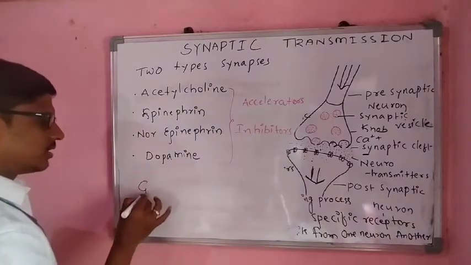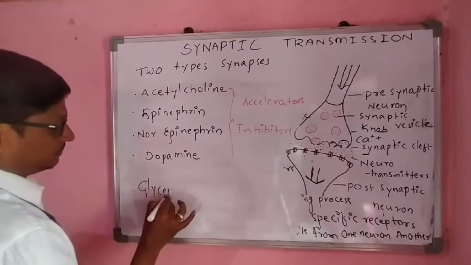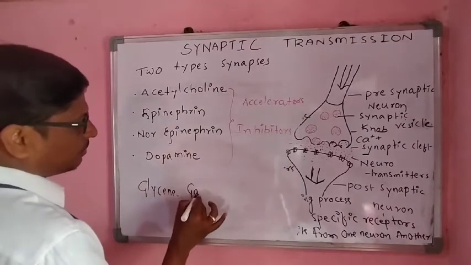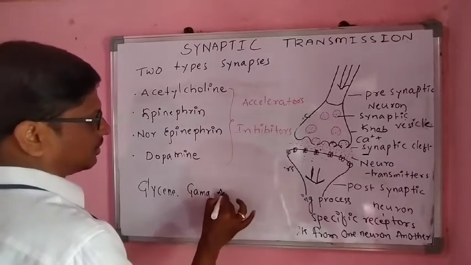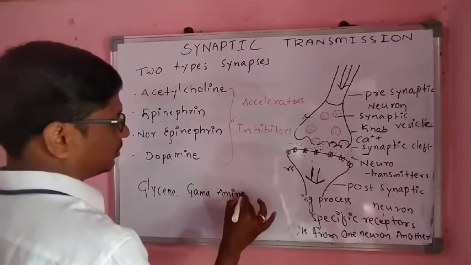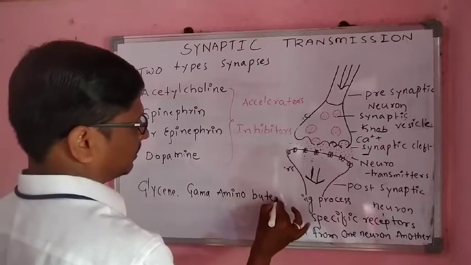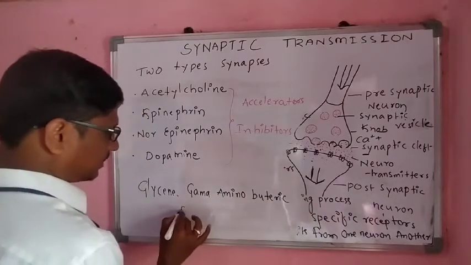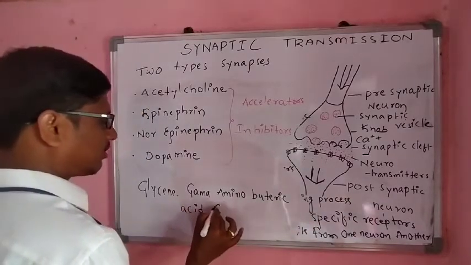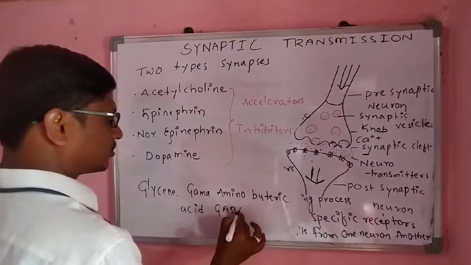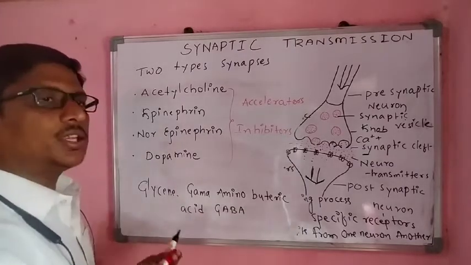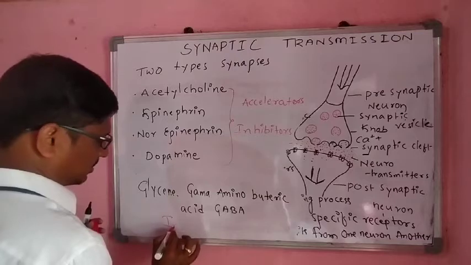The next ones are glycine and gamma amino butyric acid, commonly called GABA. These two are complete inhibitors of nerve impulse.